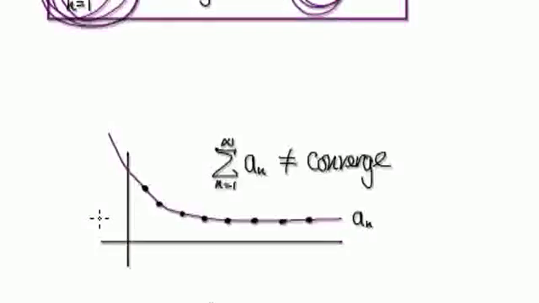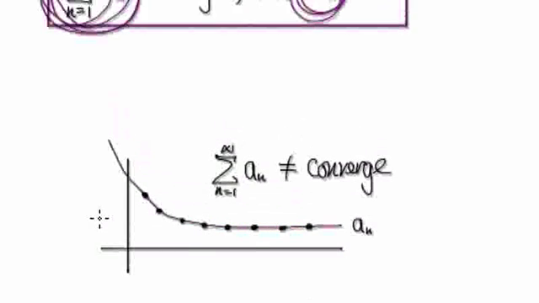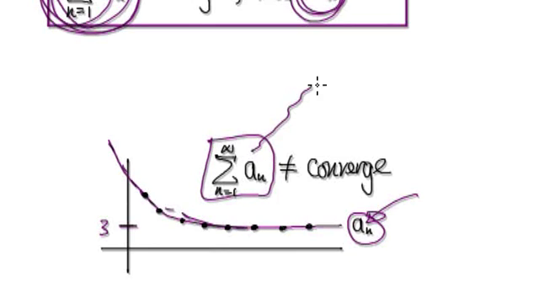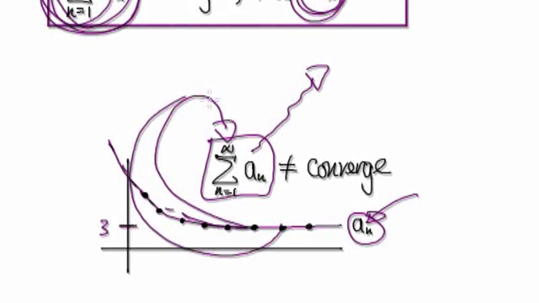And also something to bear in mind: if you look at this sequence an here, it is heading towards a limit, but the limit is not 0. Let's say the limit is 3. Because the sequence is not heading towards 0, we can say that this thing here is going to diverge. Because if you think about it, each time you're adding 3 to the whole sum, and then you're adding another 3, and then another 3.